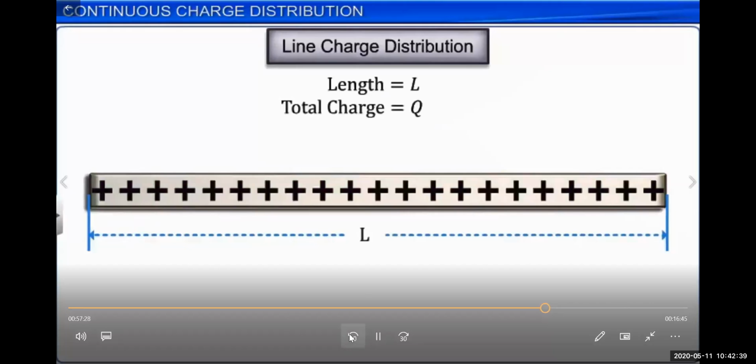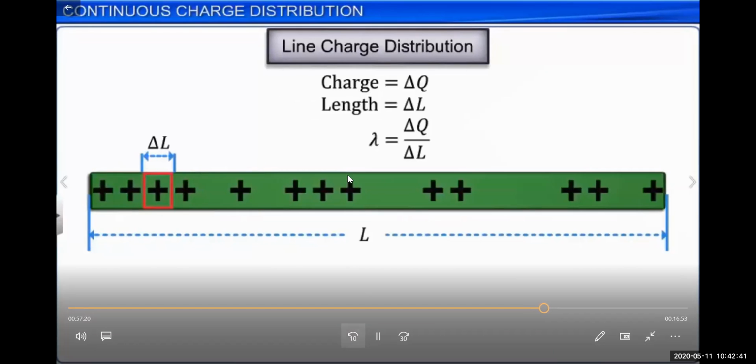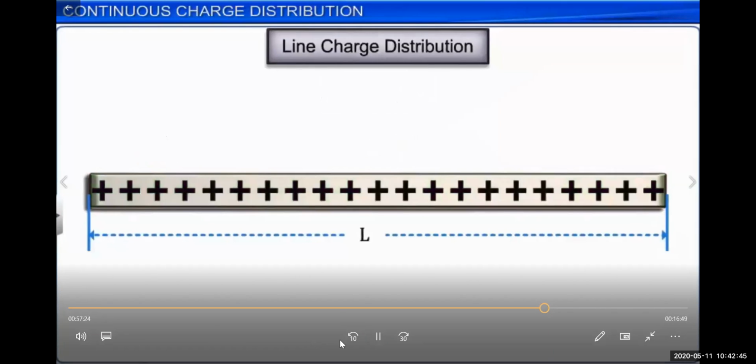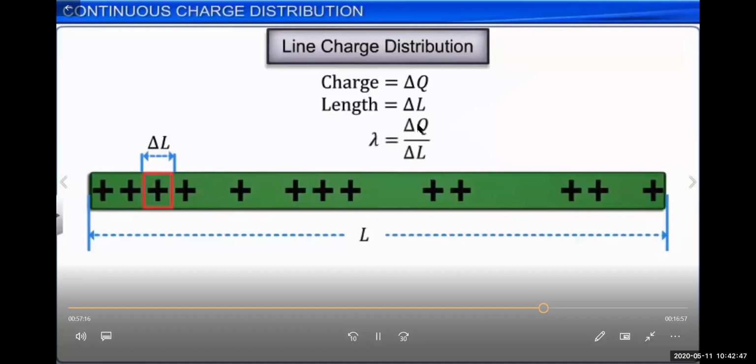When they are not uniformly distributed, we can use lambda is equal to delta Q upon delta L. Delta Q upon delta L is called the line charge density when the charges are not uniformly distributed.